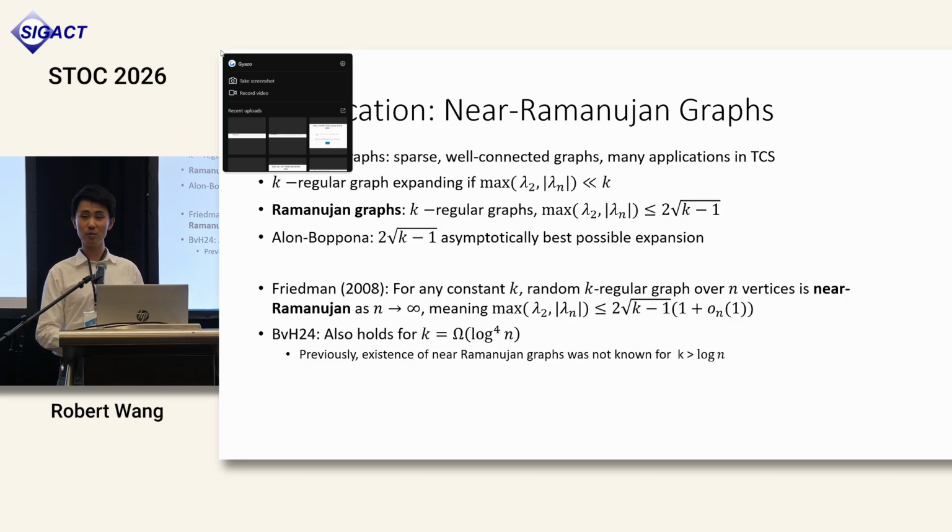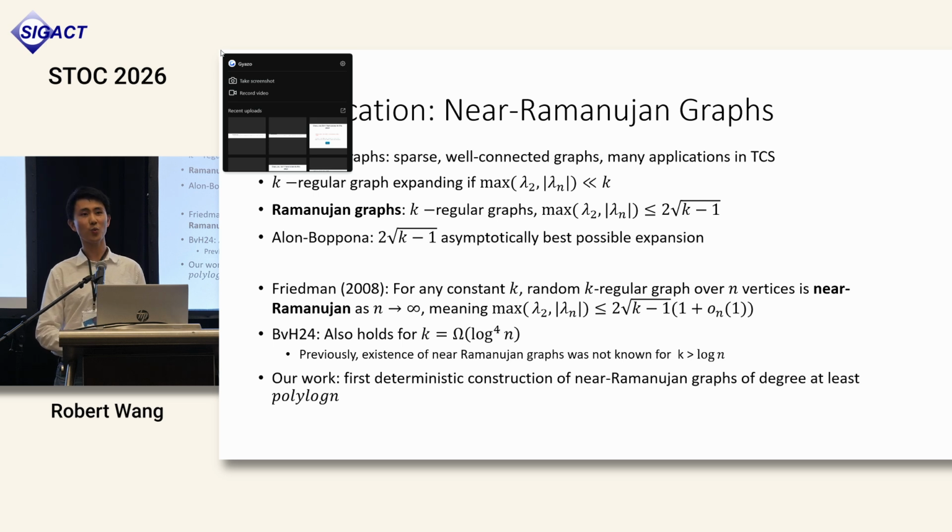Later on, Bandeira-Boedihardjo-van Handel showed, as a consequence of their matrix concentration inequality, that this phenomenon continues to hold when the degree k is allowed to grow with n. In particular, they showed that you can construct near Ramanujan graphs of degree at least polylogarithmic in n. So by de-randomizing their result, we give the first polynomial time deterministic constructions of near Ramanujan graphs in this moderately high degree regime where k is at least polylogarithmic in n.